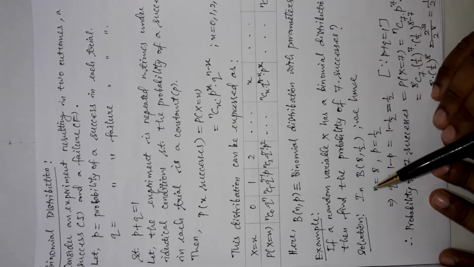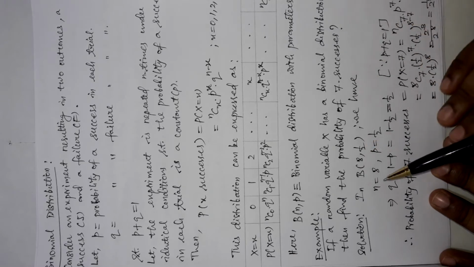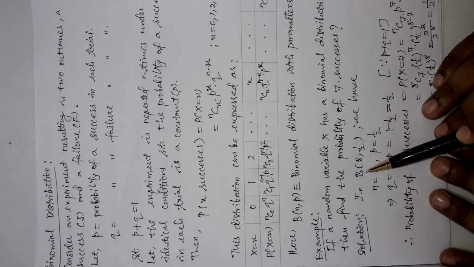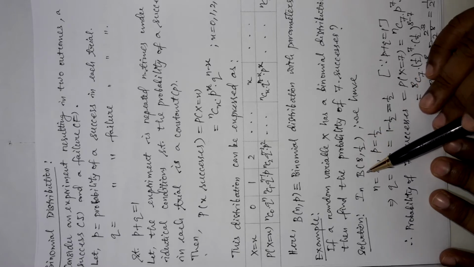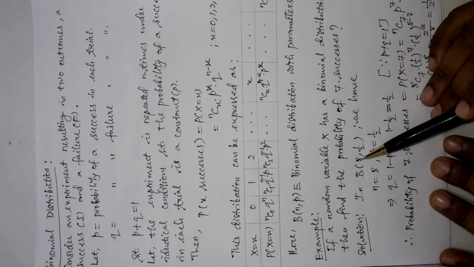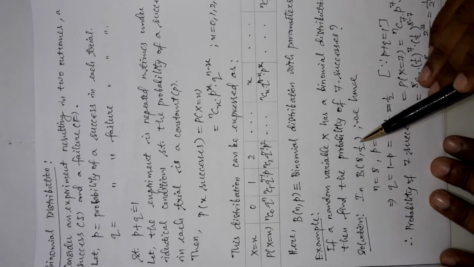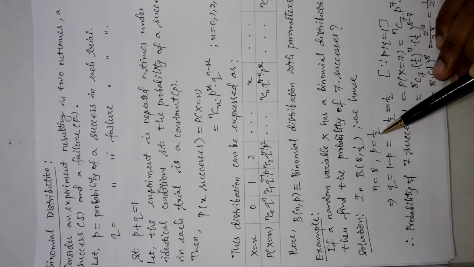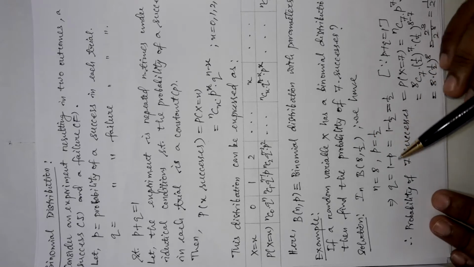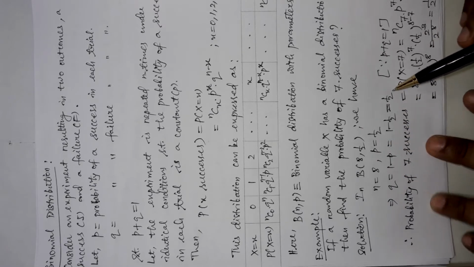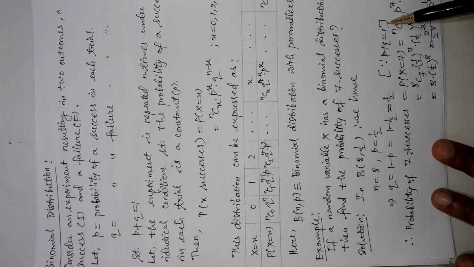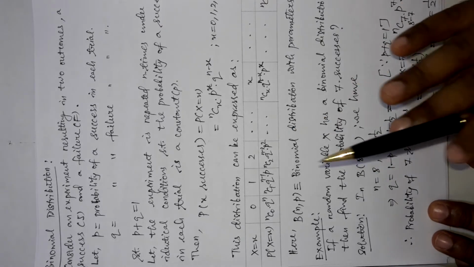The binomial distribution given here is B of 8, half. So B represents a binomial distribution, 8 represents the value of n, half represents the value of p. I told you already we will get q out of it. Now, q is 1 minus p, that is 1 minus half, that is half, as p plus q is always equal to 1.